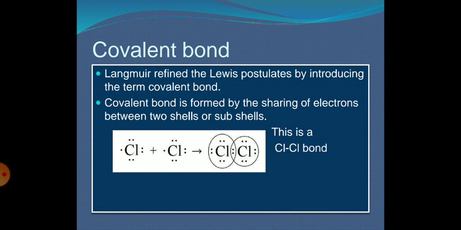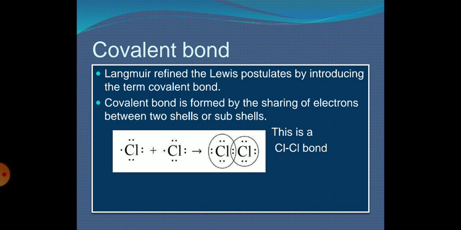Now how is a covalent bond formed between two elements or atoms? Langmuir refined Lewis's postulates by introducing the term covalent bond. A covalent bond is formed by the sharing of electrons between two shells or subshells. This is the simplest example by which we can understand the covalent bond.